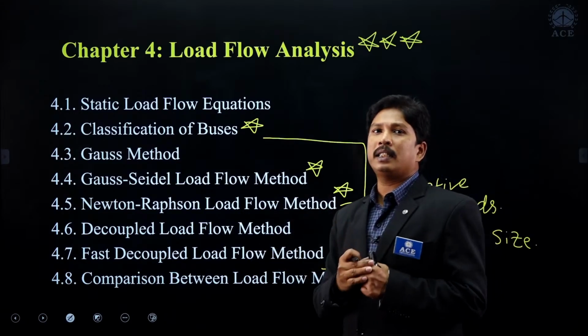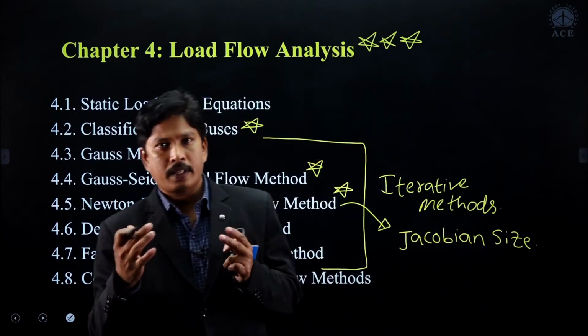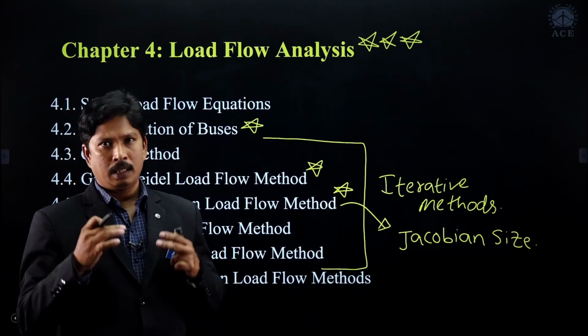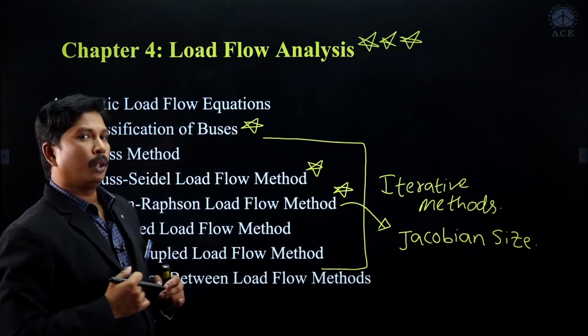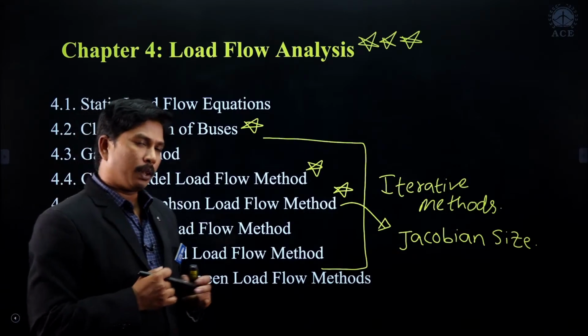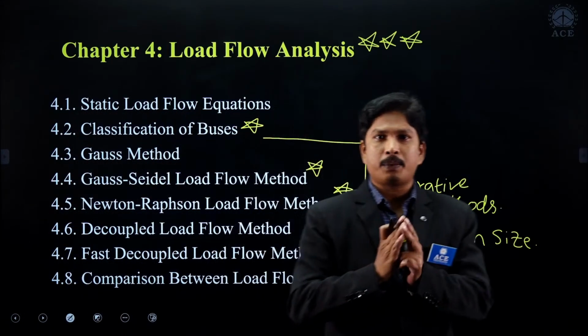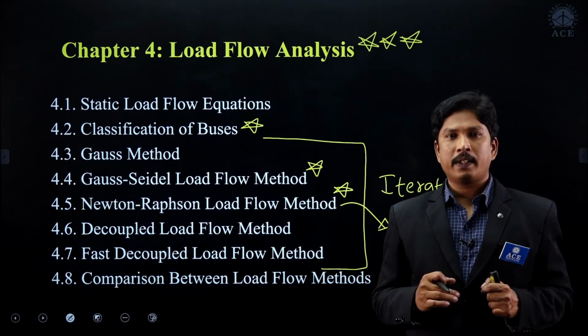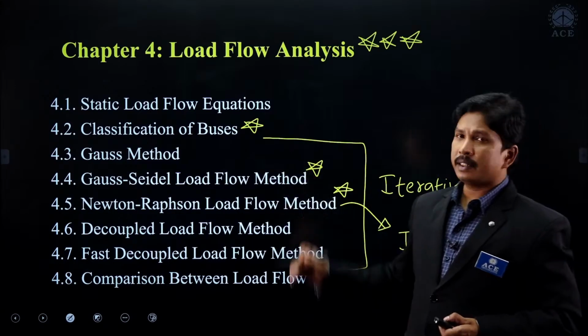And for analyzing the stability of the system using the equal area criterion, we need the initial operating loading condition of the power system, which will be given by the load flow analysis. Clear? Without understanding load flow analysis, we are unable to understand the remaining parts. Clear everybody? So this is chapter 4.